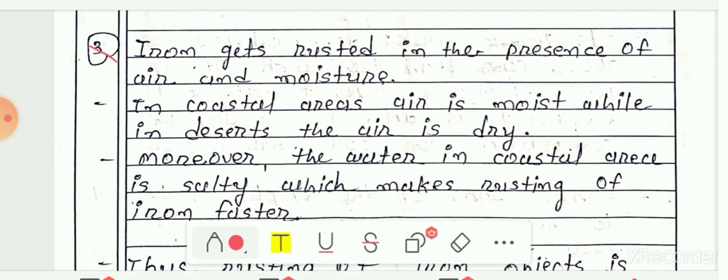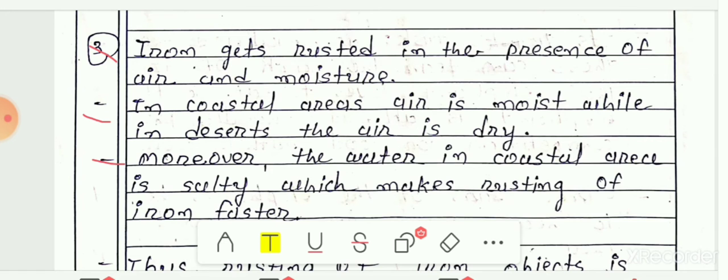In coastal areas the air is moist, while in desert the air is dry. In the coastal areas the amount of moisture in the air is high as compared to the desert areas. In desert areas the air contains less moisture, so you can say the air is dry.